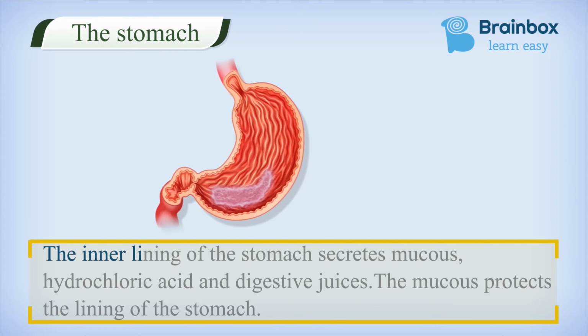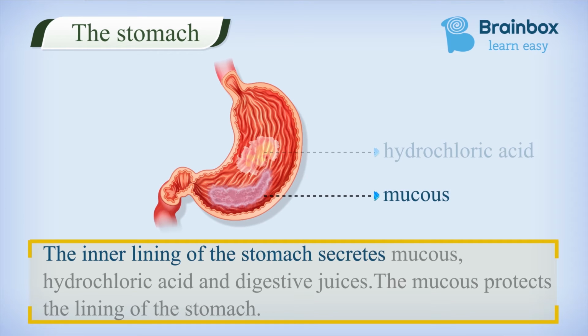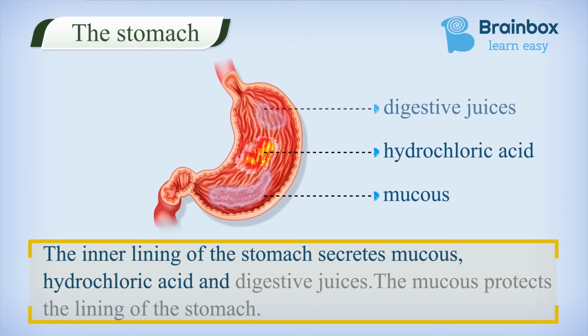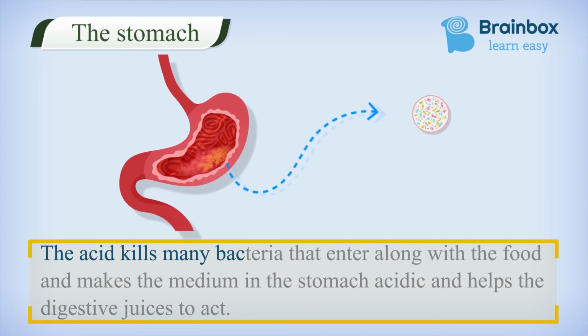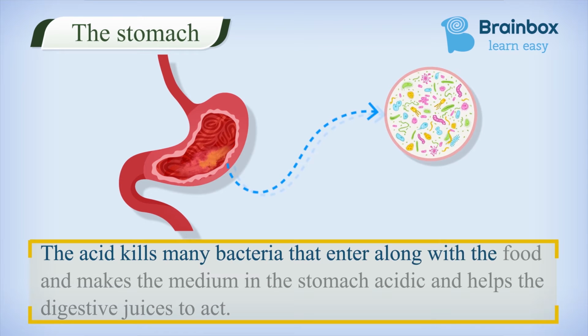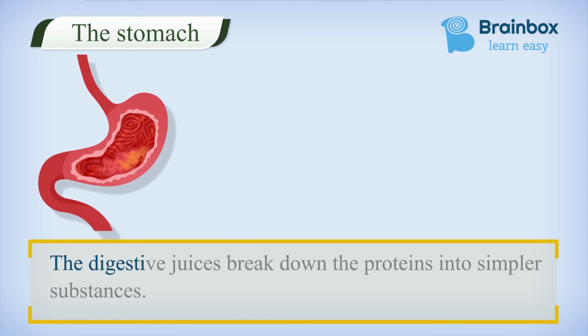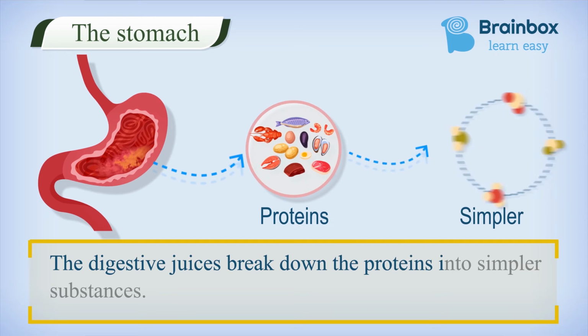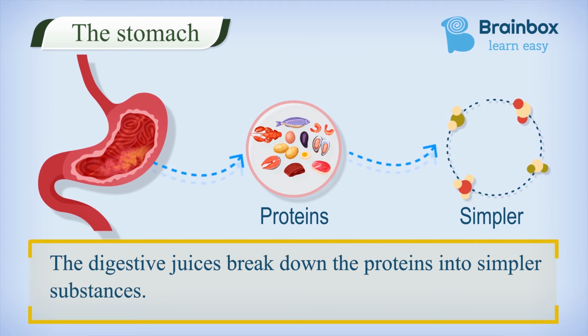The inner lining of the stomach secretes mucus, hydrochloric acid, and digestive juices. The mucus protects the lining of the stomach, and the hydrochloric acid kills many bacteria that enter along with the food and makes the medium in the stomach acidic, which helps the digestive juices to act. The digestive juices break down the proteins into simpler substances.